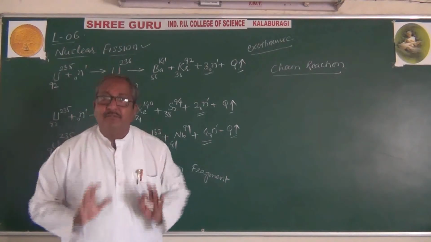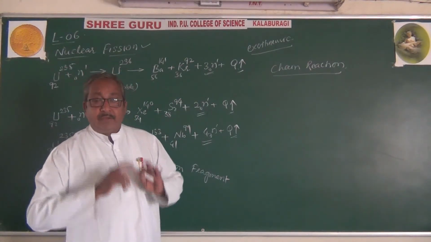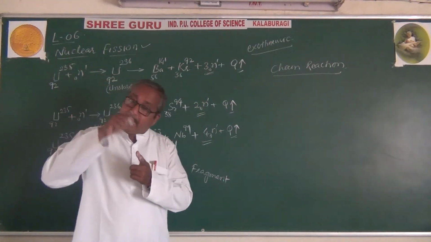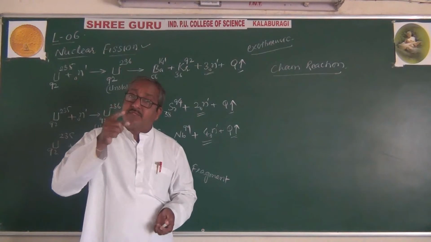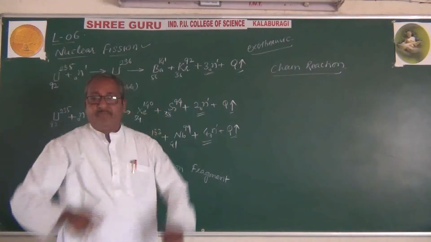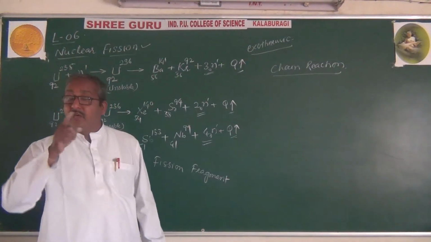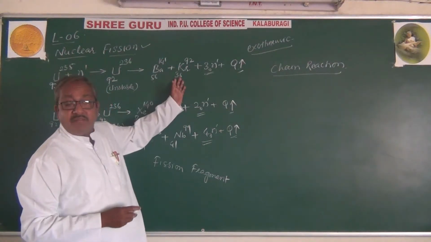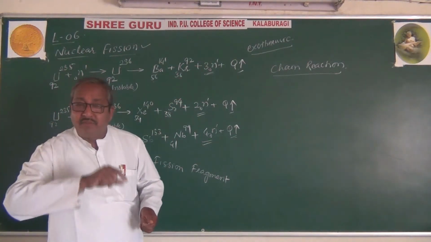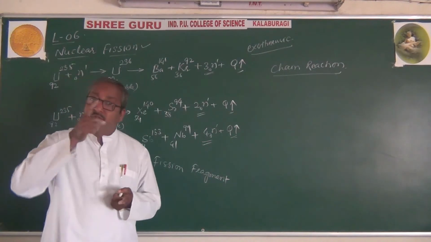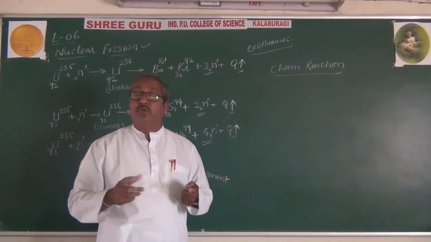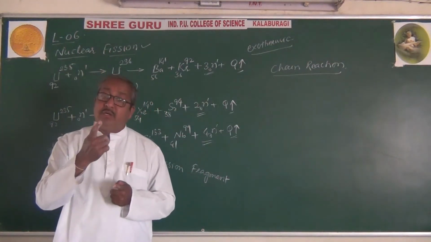Still many more atoms will be there, and those 9 neutrons will again bombard 9 atoms of the remaining uranium present in the reaction. These 9 reactions take place, and in every reaction 3 neutrons are released: 3 into 9 is 27 neutrons.